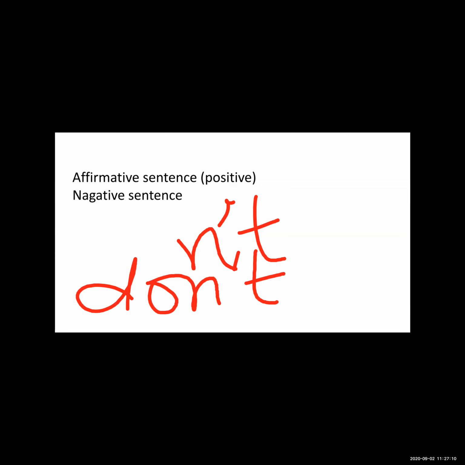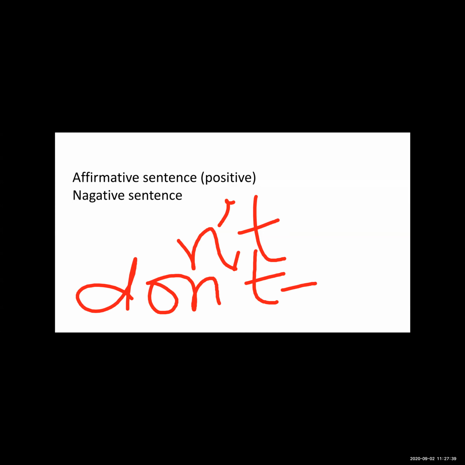Okay, so don't means what? Do not. Okay, so do not, we put here not, but what is the contrast from the short form? That is don't. So sometimes for showing the negativity in the sentence, we put that short form, apostrophe t, and we join it to the auxiliary. Okay, don't, mustn't, can't. So like that.